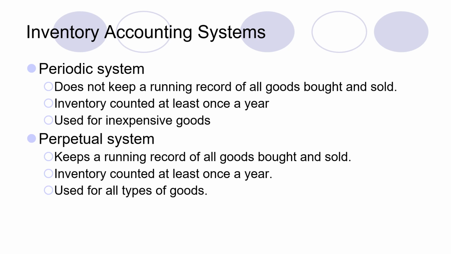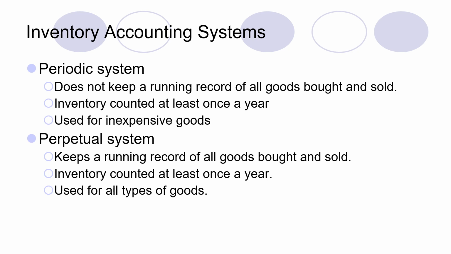When we talk about the periodic system, as the name suggests, there is a certain period associated with this system. It does not keep a running record of all the goods which are being sold or purchased. They update the amount of inventory after a certain period.